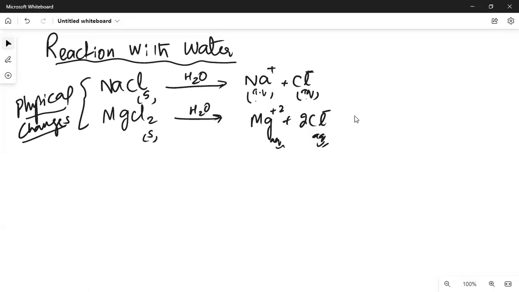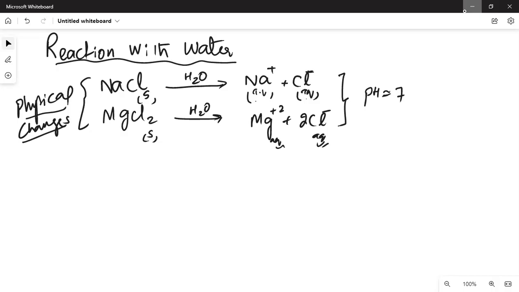So these two are physical changes, and the resulting solution formed has a neutral pH. So the pH of the resulting solution is 7. ठीक है, resulting solution's pH is 7. अगर आपसे एग्जामिनर ये पूछ रहा है कि when you put NaCl in water and you know the product formed and everything, and they ask you what would be the pH of the resulting solution, so it will be neutral, 7, क्योंकि ये कोई chemical change नहीं है.